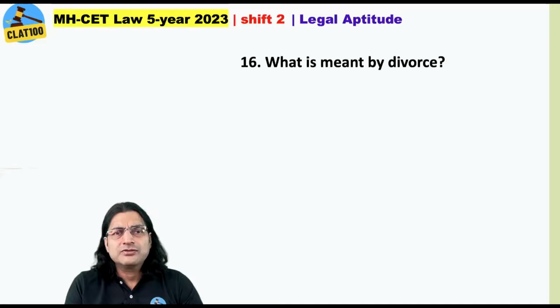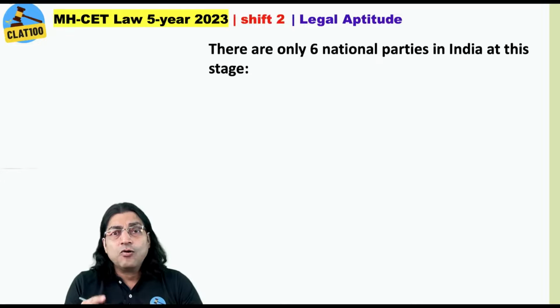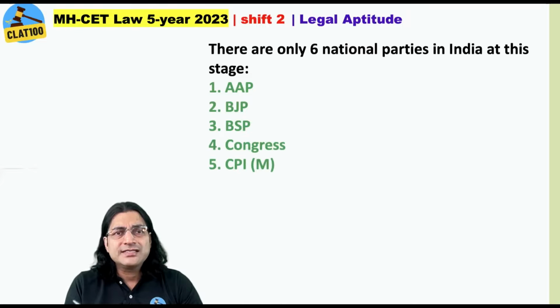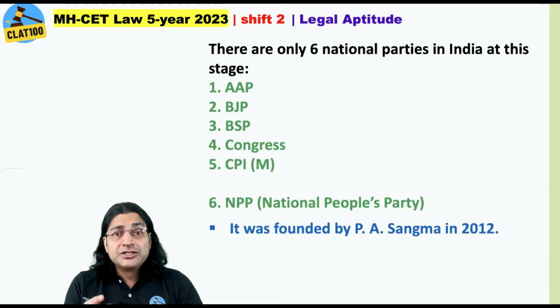What is meant by divorce? Come on, dissolution of marriage. Who allocates election symbols to political parties in India? Election Commission of India? Isn't that? Alright, there are only 6 national parties in India at this stage. It was changed very recently. These parties are Aam Aadmi Party, BJP, BSP, Congress, CPI Marxist, and NPP, National People's Party. National People's Party is not a party many people actually know about.